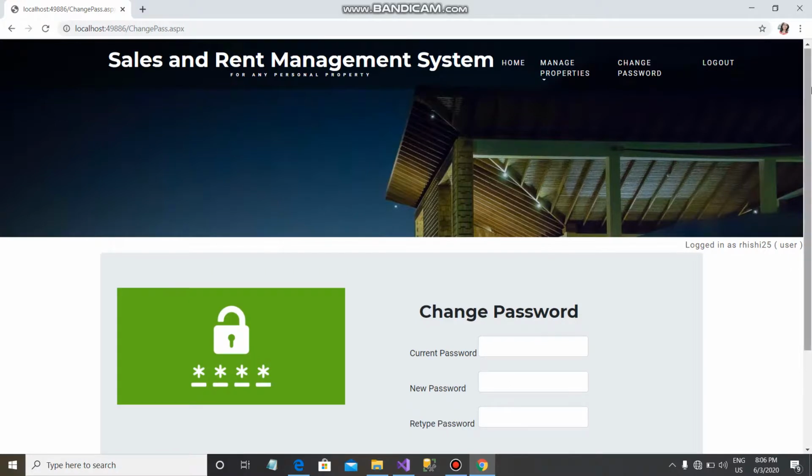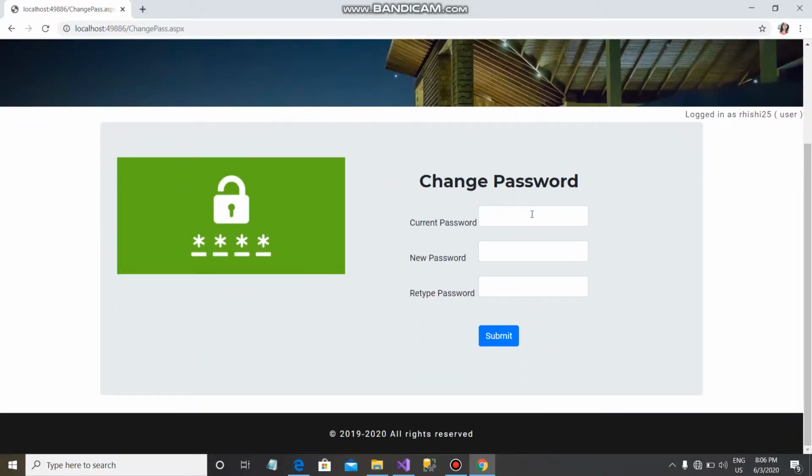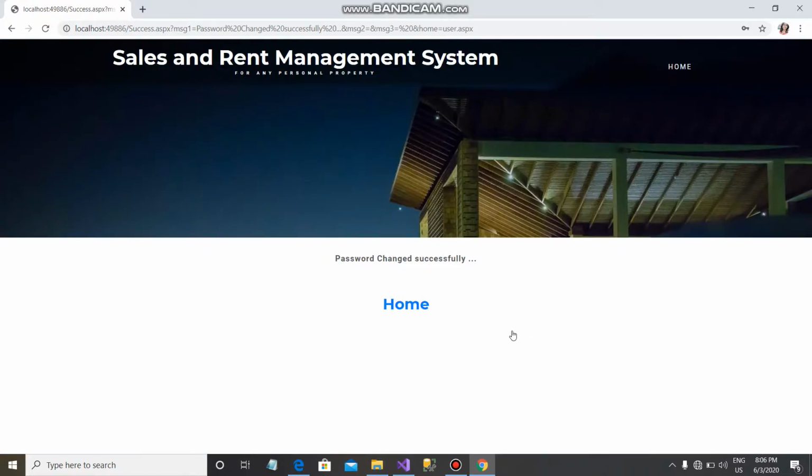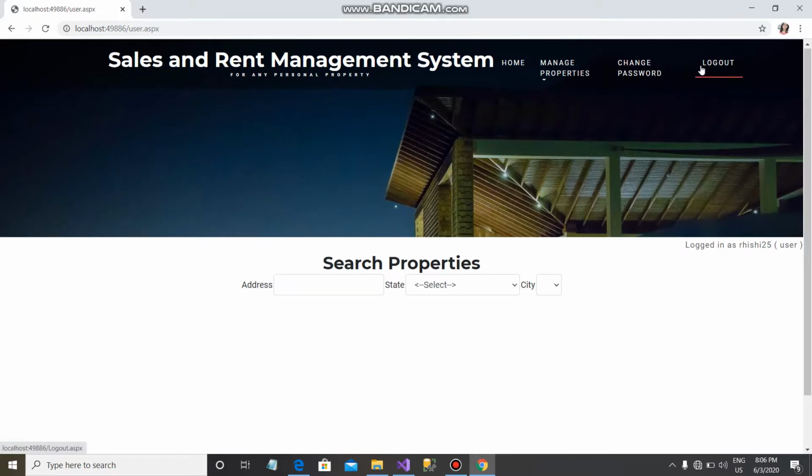If I want to change my password, I will be able to change it here, as my current password is Thok and my new password is D@123. D@123. Submit. Here I get the message password changed successfully. This is the home.